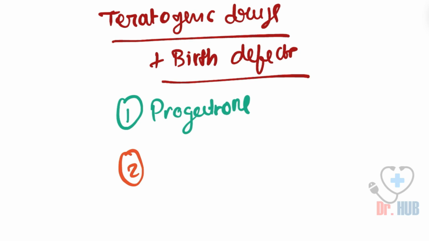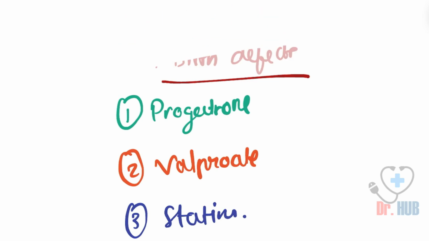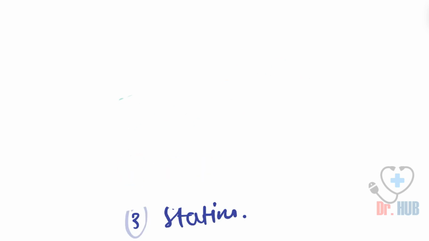Next, what is the effect of valproate? And third, what is the role of statins? What do statins cause? By the end of this video, you will know the answers to all these questions, and there are some bonus questions in the end.